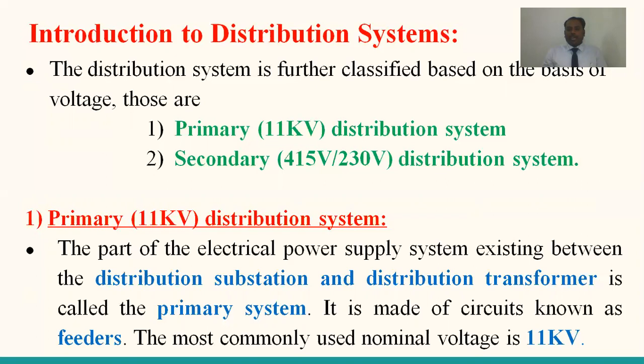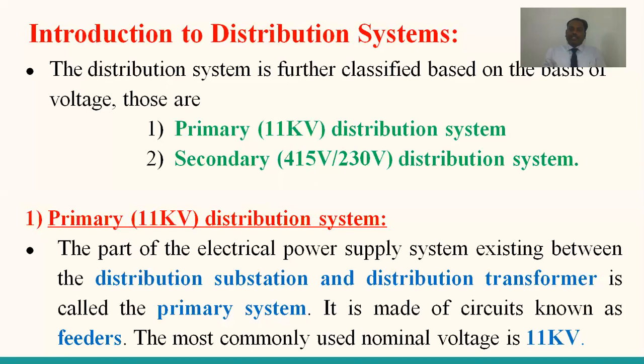Therefore, from the distribution substation to the distribution transformer, this part is called the primary system. It is made up of circuits known as feeders. The transmission lines existing between the substation and the primary of the distribution transformer are known as the feeders. The nominal voltage of this primary circuit is 11 kV.